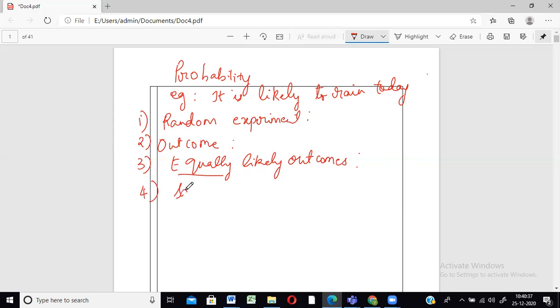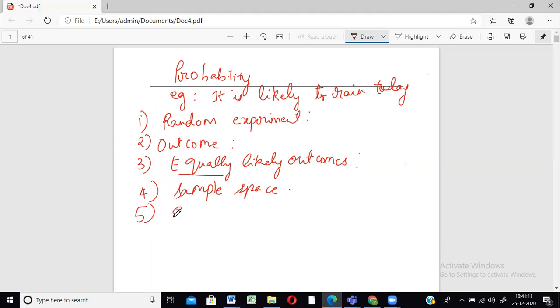All right, so the next one is sample space. Sample space is nothing but the set of all possible outcomes of a random experiment. The set of all possible outcomes, in the sense that, suppose a coin is tossed twice. Both times heads can come, or both times tails can come. The first time head and second time tail, or first time tail and second time head. So these are all the total possible outcomes, and everything put together is called a sample space.